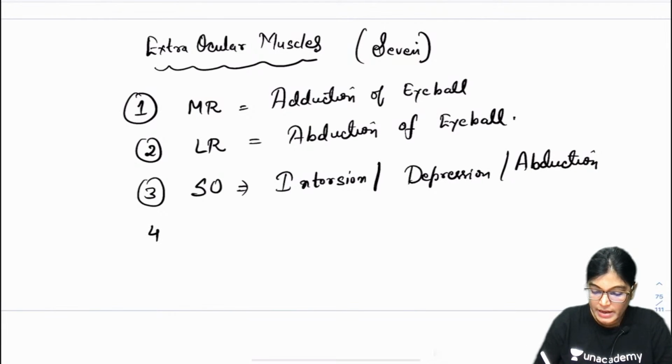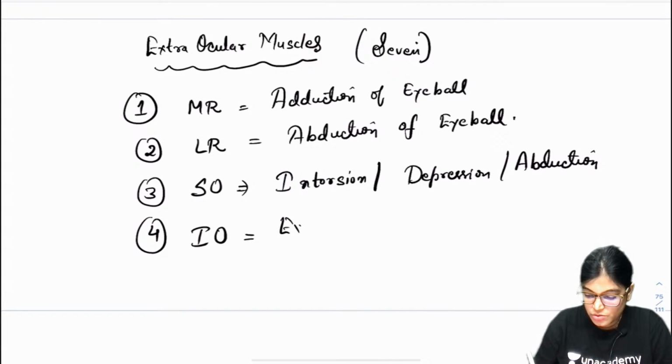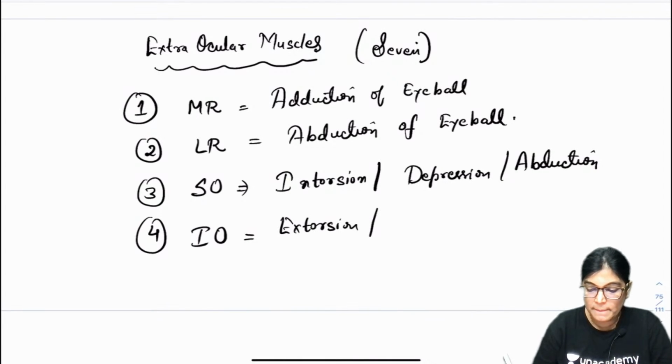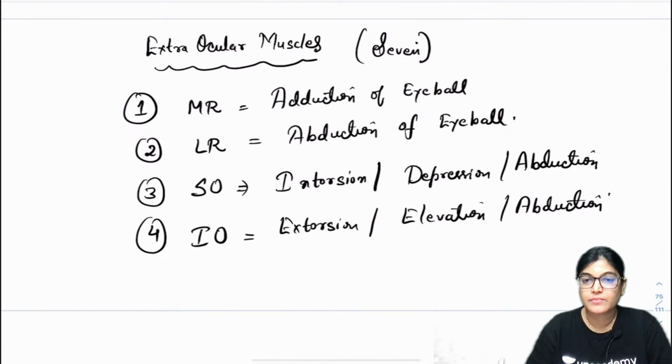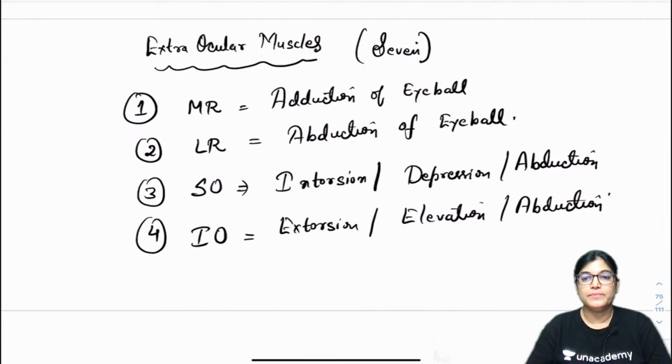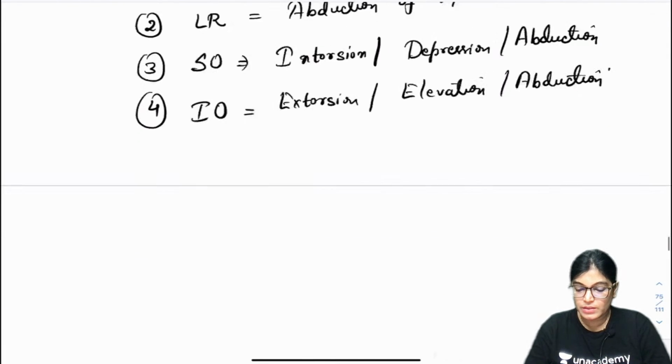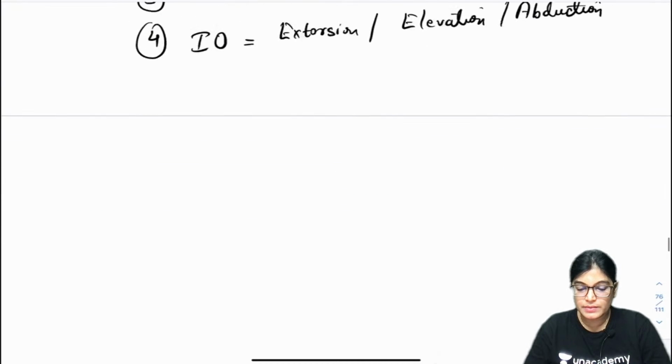And the inferior oblique muscle is causing extorsion, elevation and abduction. Now moving on to the next.